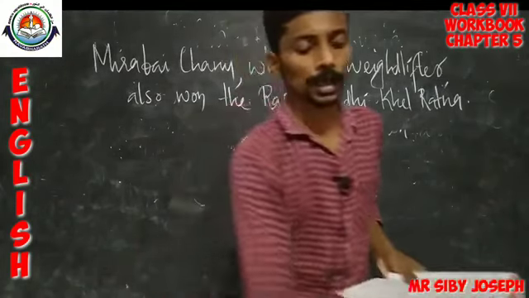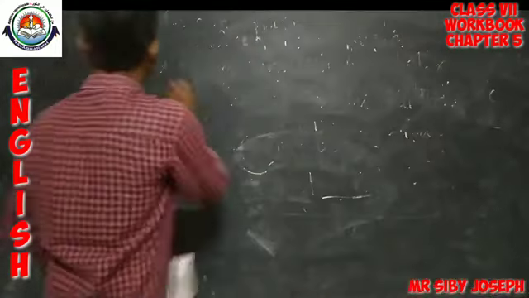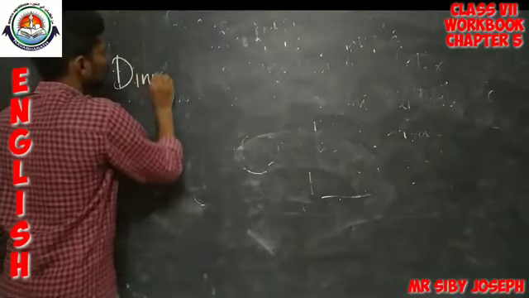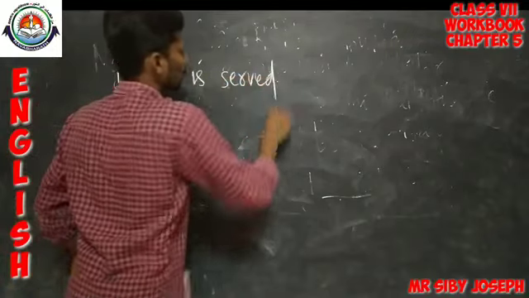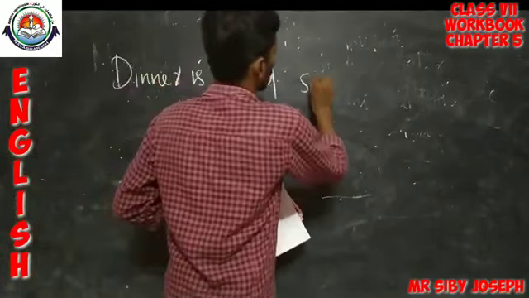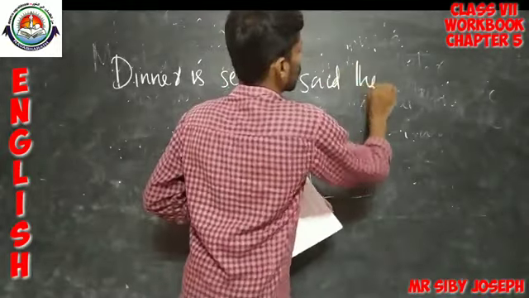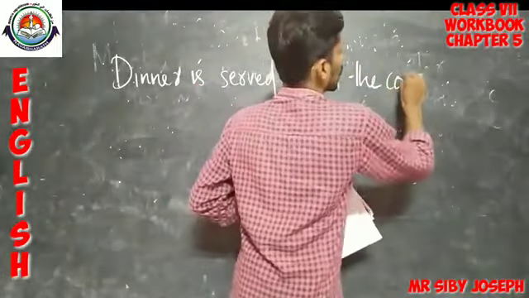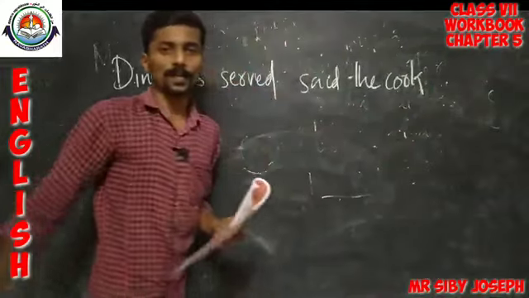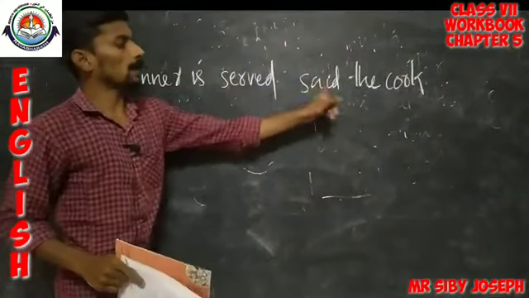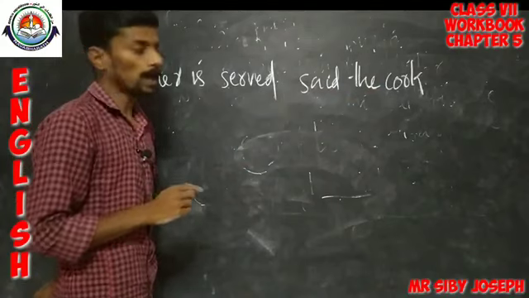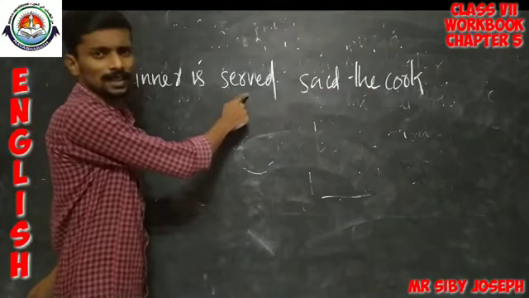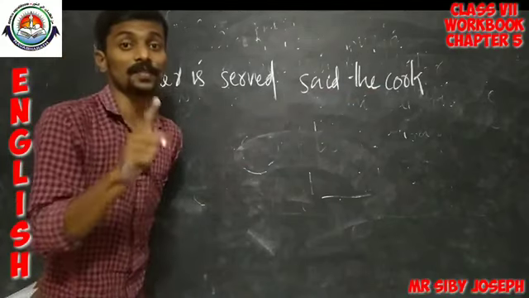Okay. So, let me write the first one. Okay, look at the first one. Dinner is served, said the cook. So, here you have to note one thing, that dinner is served is actually an utterance of somebody.